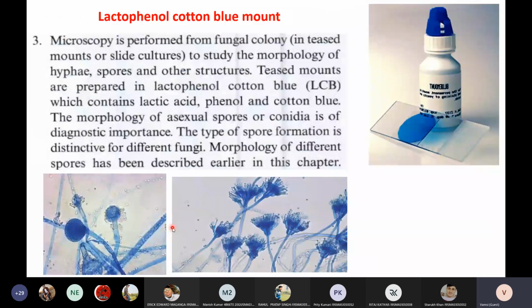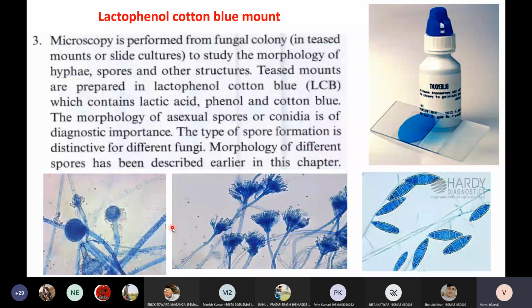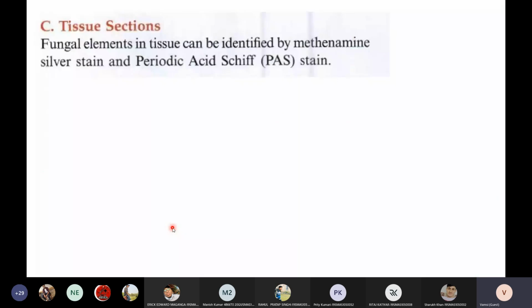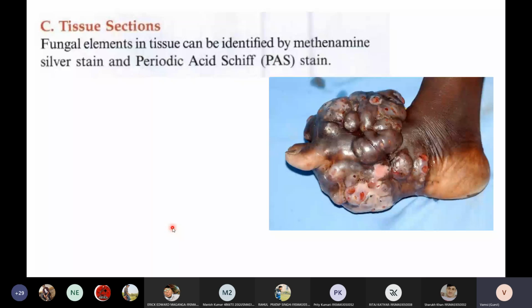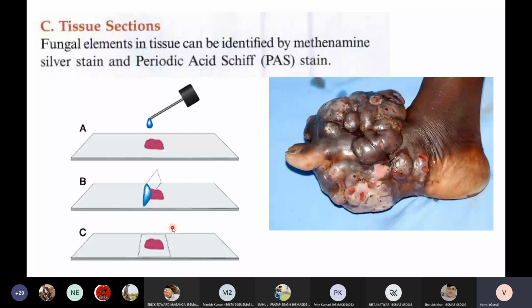Then the third one is tissue sections. Usually tissue sections are for identifying systemic fungal infections. Okay, systemic fungal infections can be identified by tissue sections, biopsies. The gold standard special stain that we use for detection of systemic fungal infections is periodic acid-Schiff stain, or PAS stain. PAS stain can be used for the identification of fungus present in tissues. So this is all about the basics in mycology.